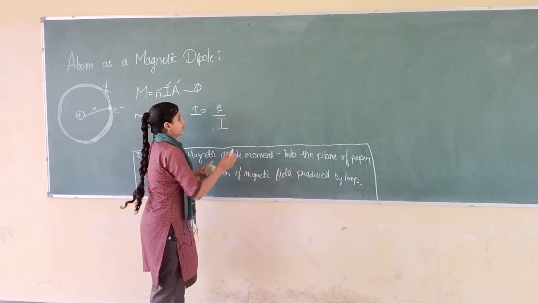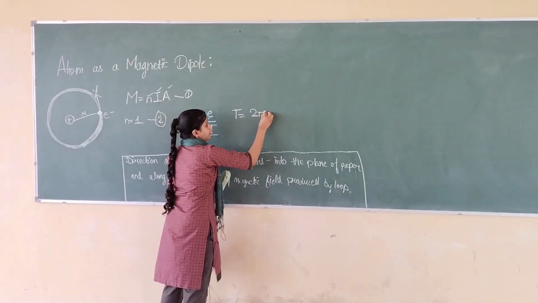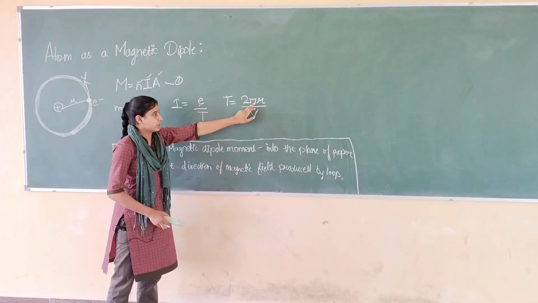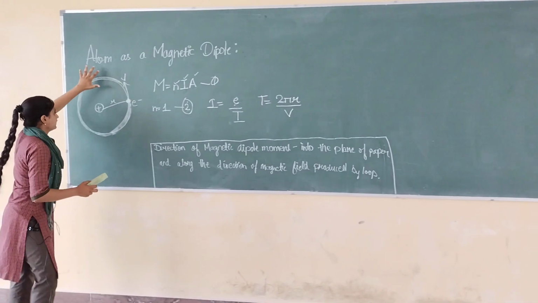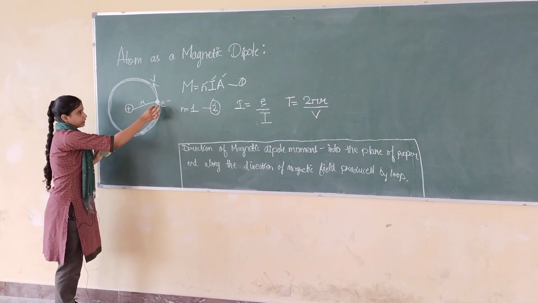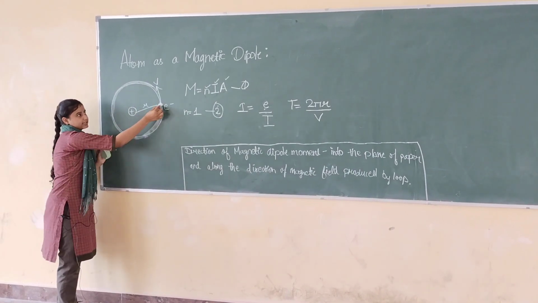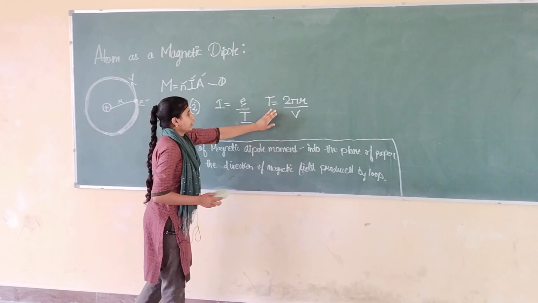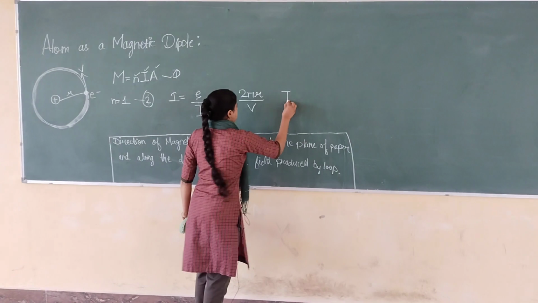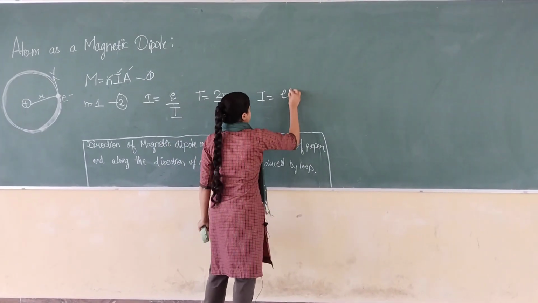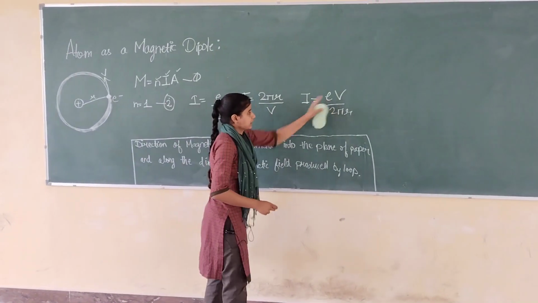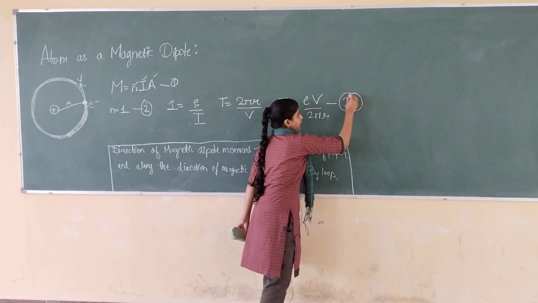Let us modify this further. T will be equal to 2πr upon v. Why so? Because T is equal to distance upon velocity. Distance means the length of the circle, that is the circumference of the circle, and the electron is revolving around the nucleus in a circular orbit of radius r with velocity v. Now if we put this value of T in our I, then we get I = ev upon 2πr. Let us give this number 3.